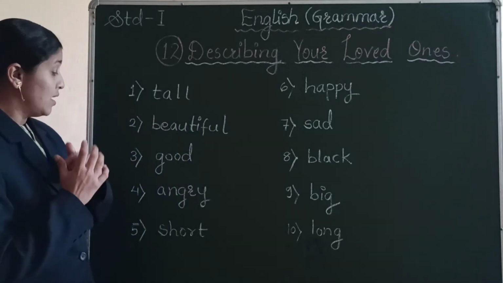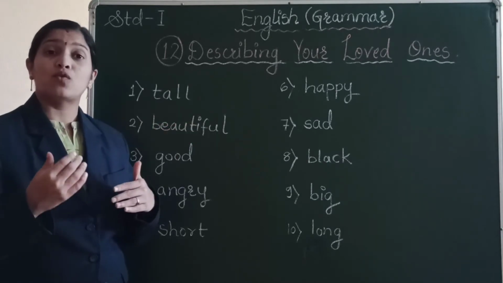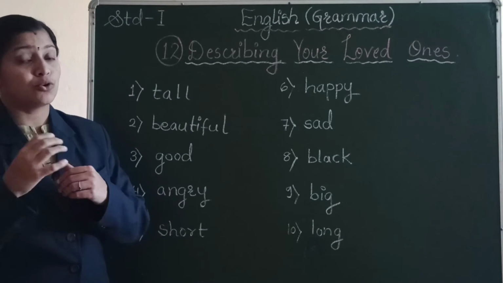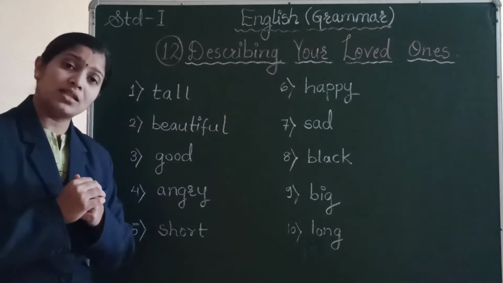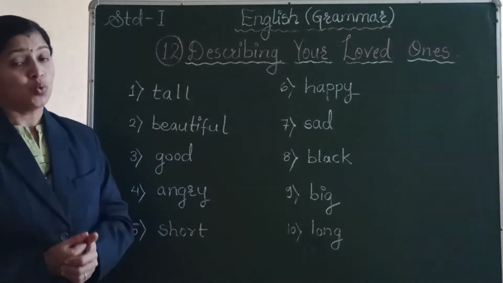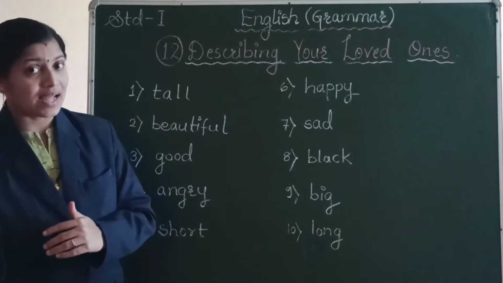You may say my mother is very tall. So the word tall is telling about the height of your mother. So the word tall is a describing word. You may say my mother has big eyes.